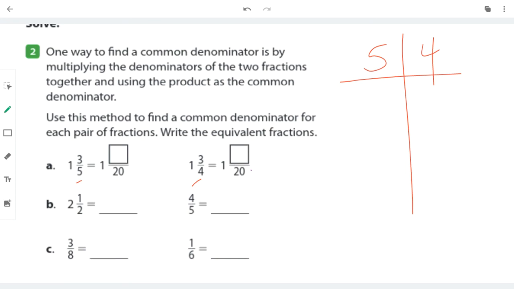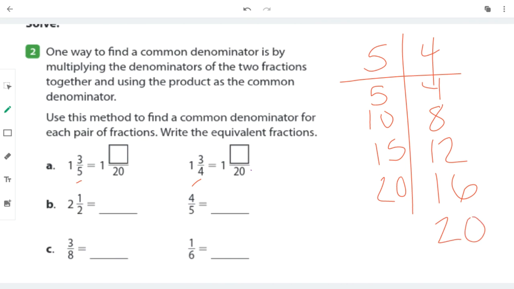So for example, 5, 10, 15, 20. 4, 8, 12, 16, 20. So 5 times 4 is 20, and 4 times 5 is 20. So that's a really, really quick way to find a common denominator. It might not be your smallest one every single time, but it does work.